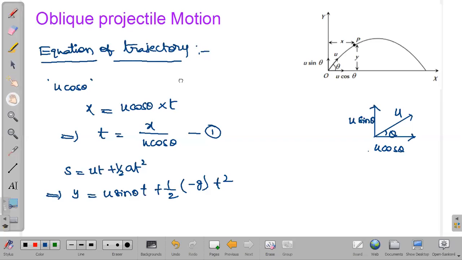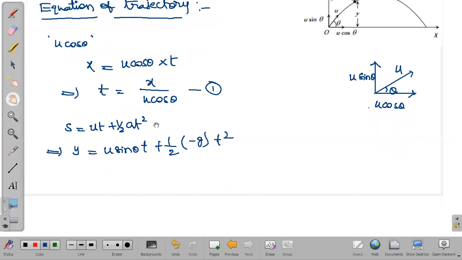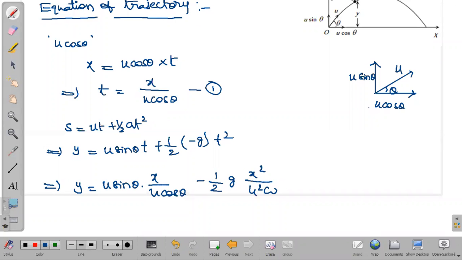Now the same t value I will be substituting here. I will find out what expression we get for y. So y equals u sin theta into x by u cos theta plus, here we have to get minus, that minus I am taking out. Okay, minus half g into t square. t is what? x by u cos theta, so that I am directly squaring here, x square by u square cos square theta.